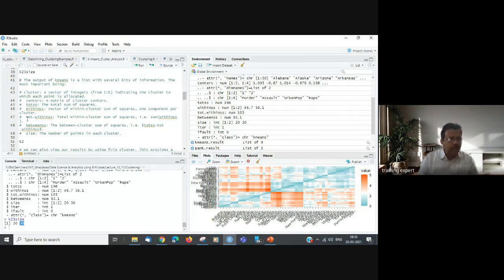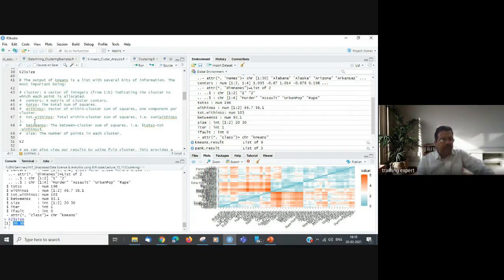Then tot.withinss is the total of the within-cluster sum of squares, and betweenss is the between-cluster sum of squares. And size is the number of points in each cluster, so size we have displayed as 20 and 30.